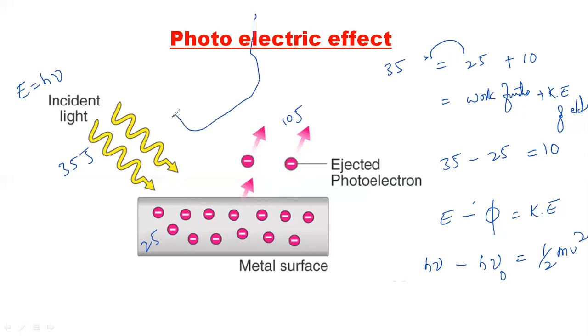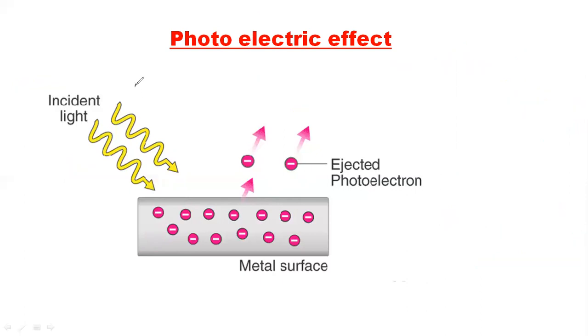Once again I am telling you, see here. We are irradiating with the energy E equal to h nu, and the minimum amount of energy is E equal to h nu naught. For example, if 20 joules is used, suppose 15 joules is used by the metal, then 5 joules goes out as kinetic energy. So 20 is equal to 15 plus 5.